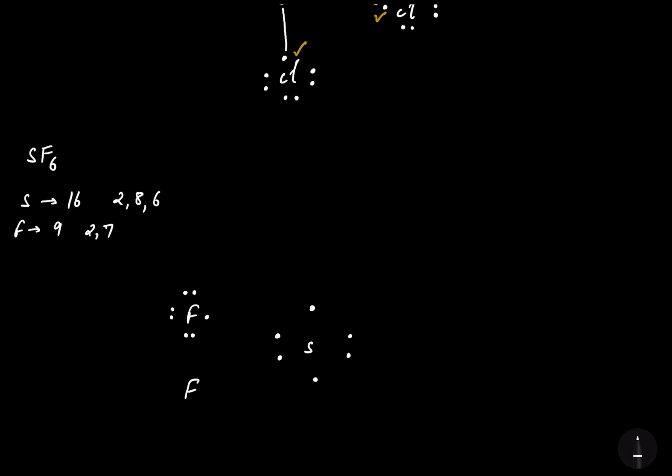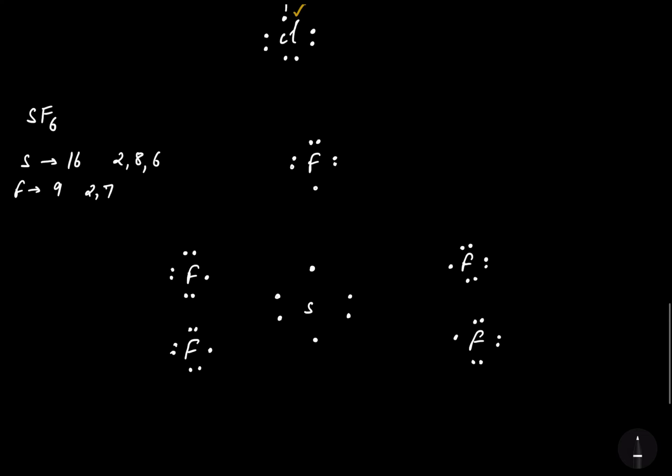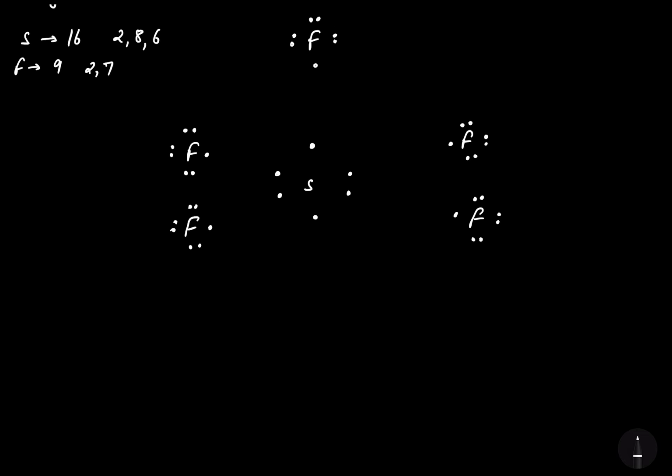Fluorine 1, 2, 3, 4, 5, 6 and the 7, and the same for each of the remaining fluorines, up to the final fluorine, 1, 2, 3, 4, 5, 6 and the 7.